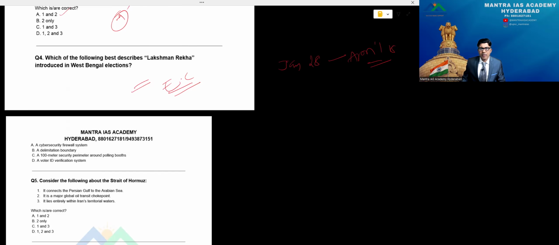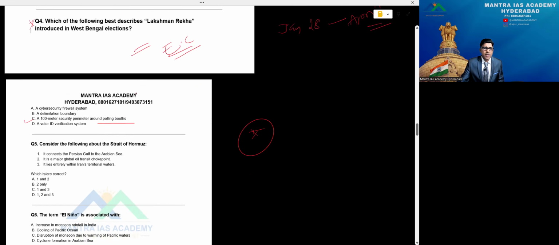For 100 meters around a polling booth, it comes under a security zone, right? That's a very important point called Lakshman Rekha. The options: a cyber security firewall system, a delimitation boundary, a 100-meter security perimeter around polling booth. This is purely the new reform taken by the Election Commission. This type of thing is called election reforms. So the option is C, beta.